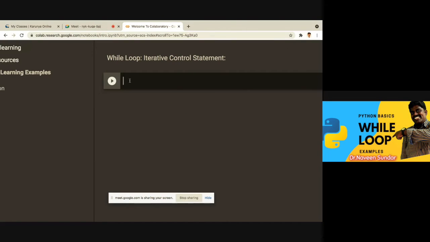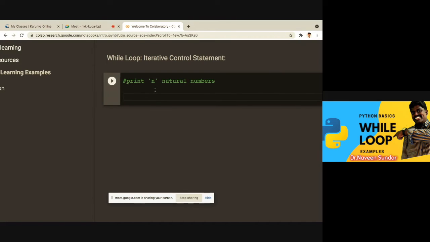Right. So now we are going to do a small program. We can print n natural numbers. So how to write this? Printing the n natural numbers. First we can get the input. Last class we have seen that we get the input during runtime. At that time what command do we have to use? We have to use input. So n is a variable.